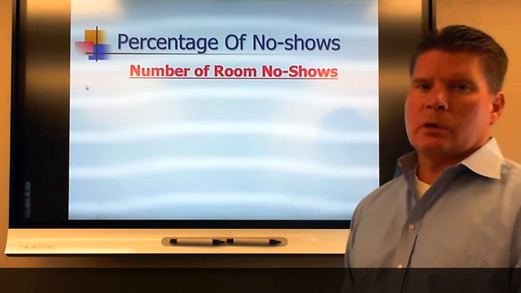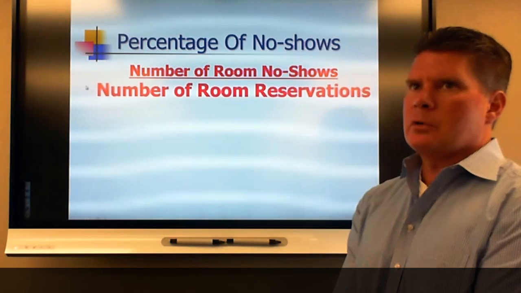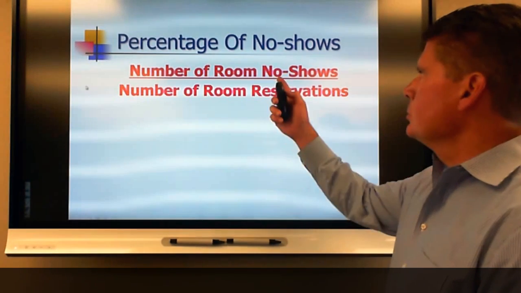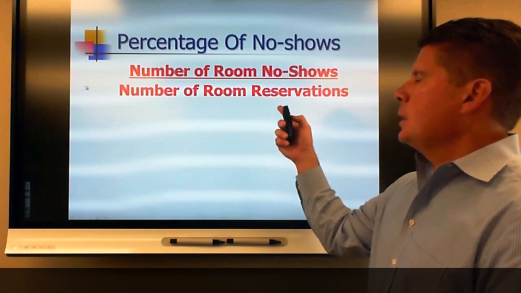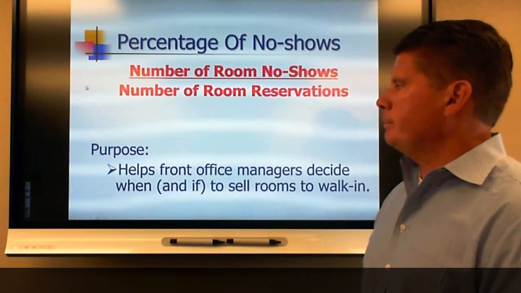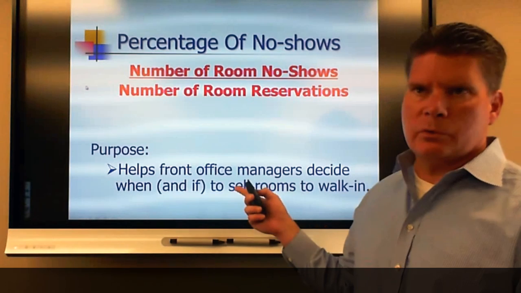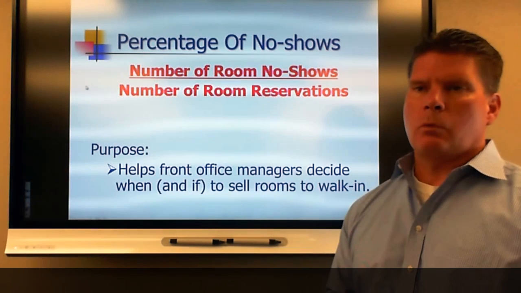So for each one of these, we're going to go over the calculations. For the number of no-shows, you take the number of rooms that no-show, people who made reservations but don't come, and you divide that by the number of reservations. This helps you, as a front office manager, determine if you want to take walk-ins.